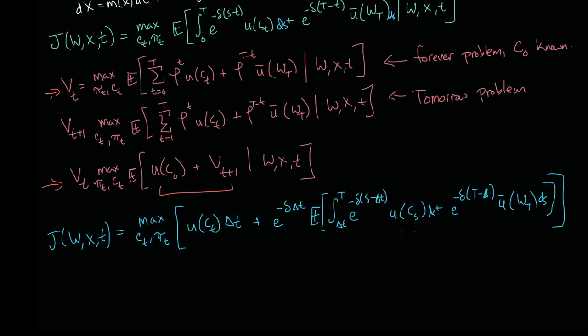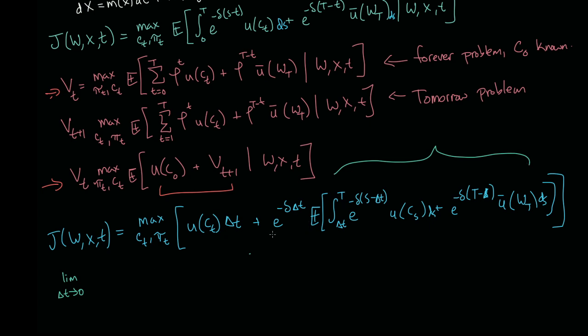Okay, so now we have these two bits, and we can actually solve some of this. But first we need to rearrange. What we want to do is pick the smallest possible delta t, a teeny tiny delta t. So what we want to do eventually is to take the limit as delta t goes to 0 of this whole equation. But there's a few things we can do to make it a little more convenient first, because we really want this part to go away or to become something we can do something with.